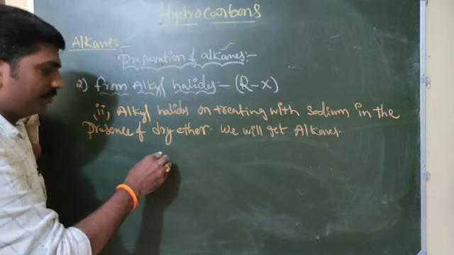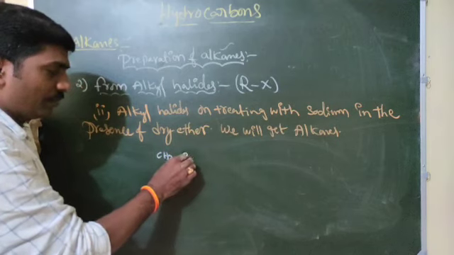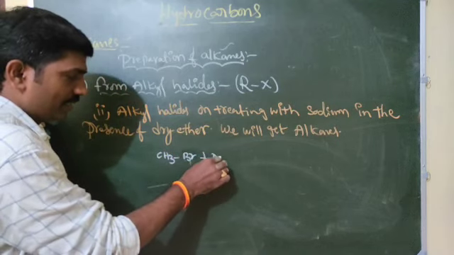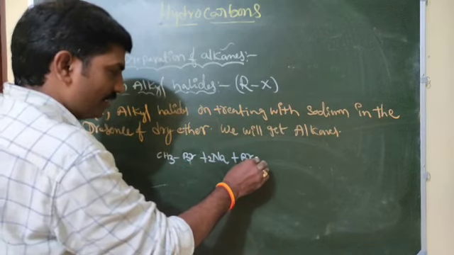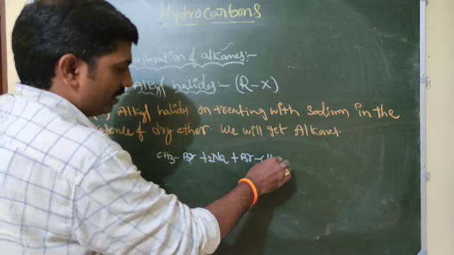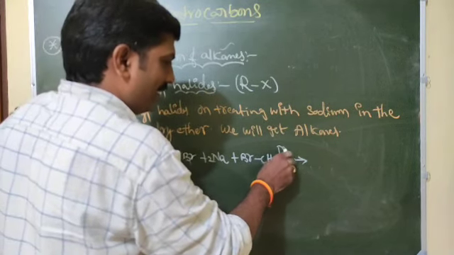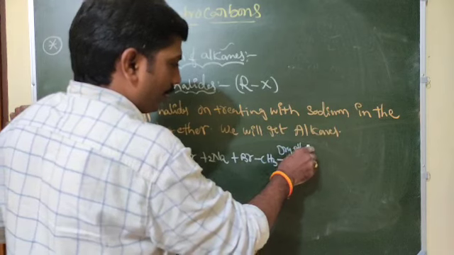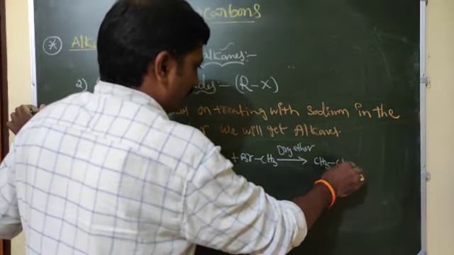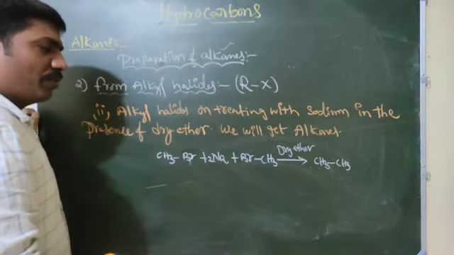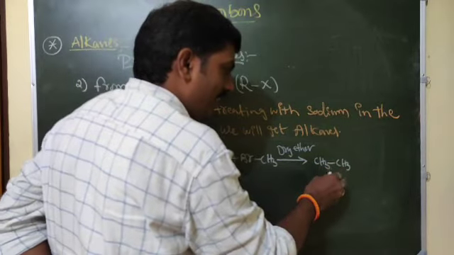See, CH3Cl or CH3Br plus 2Na plus Br-CH3 again. In this, sodium metal in dry ether, we are getting CH3-CH3. So even number of carbon alkanes only we are getting.